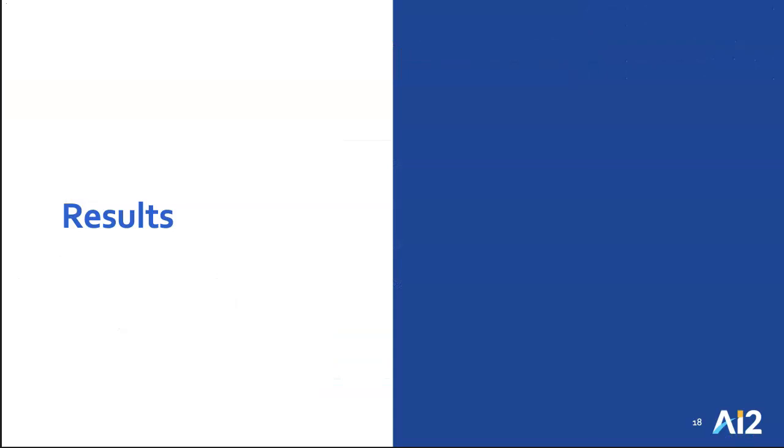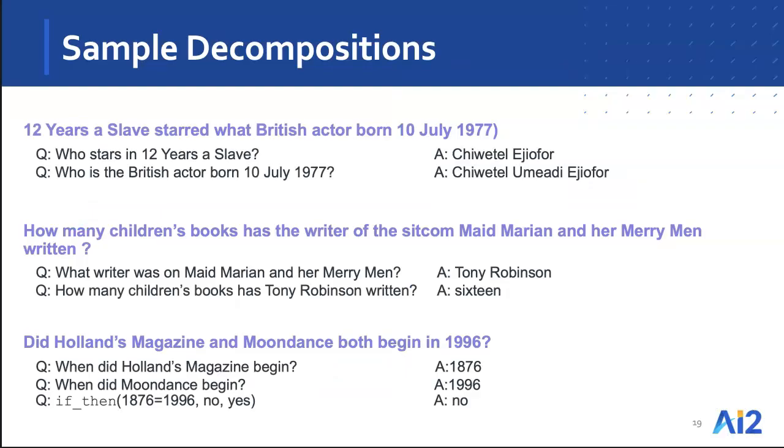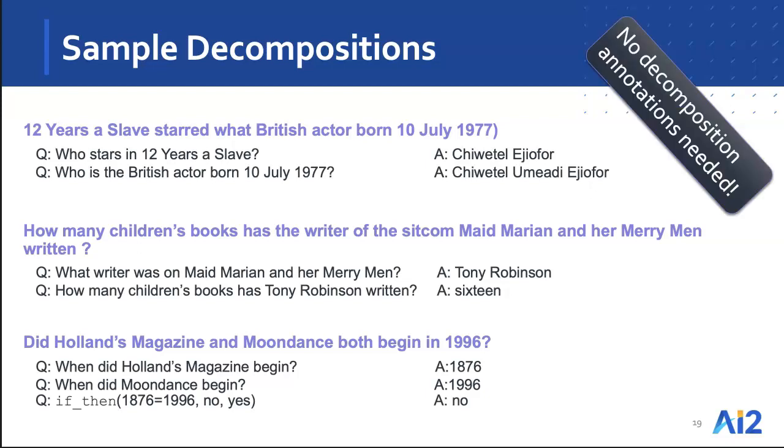Next, I would like to talk about the results. First, qualitatively, let's look at some of the decompositions generated by the ModularQA system. Let's look at the second example here from HotpotQA, which says, how many children's books has the writer of the sitcom Maid Marian and Her Merry Men written. And so to answer this question, it first asks, using the SBot model, who was the writer on the sitcom. And then given the answer Tony Robinson, it generates the next question, which says, how many children's books has Tony Robinson written, and gets back the answer 16. One key thing to highlight here is that these natural language decompositions are being generated without needing any annotations on the decompositions themselves.